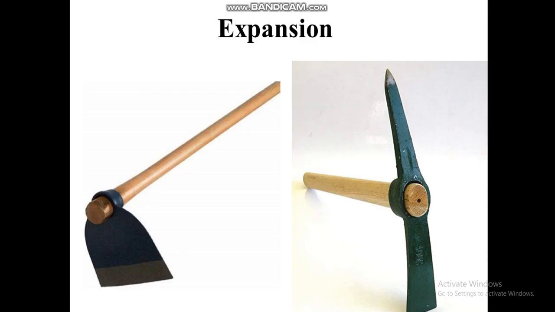You have seen these items in your homes, these spades, which are used for digging things, and they have a wooden part and a metal part. In the metal part you can see one circular ring in both the objects, and through that ring the wooden handle is placed inside. Generally the size of the wooden part remains slightly larger than the metal ring.